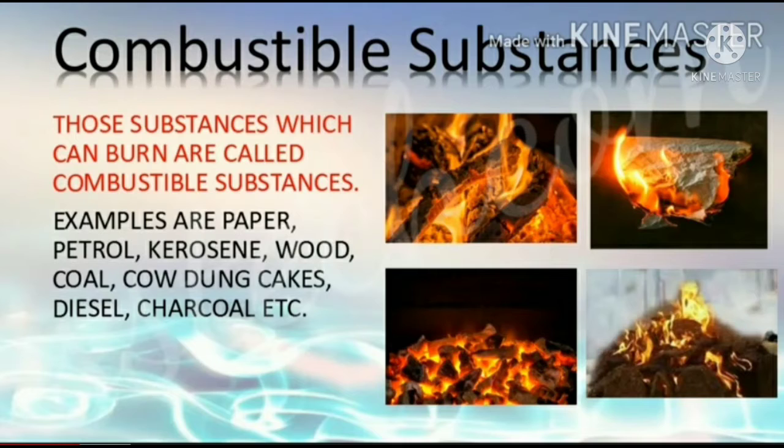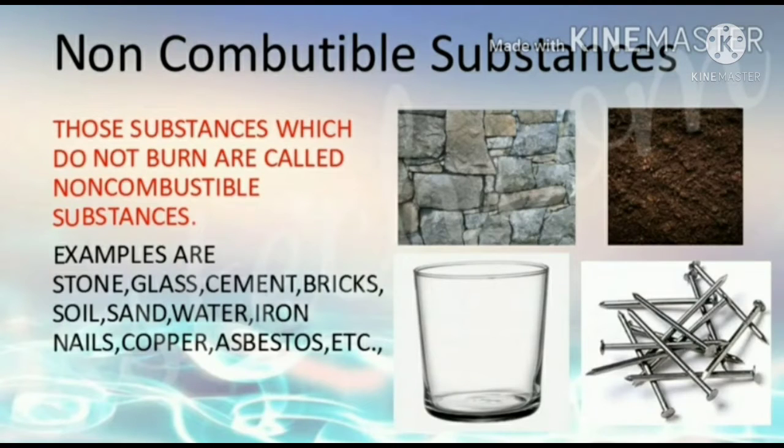Example: paper, petrol, kerosene, wood, coal, cow dung, diesel, charcoal, etc. What are non-combustible substances? Those substances which do not burn are called non-combustible substances. Example: stone, glass, cement, bricks, soil, sand, water, iron nails, copper, asbestos, etc.